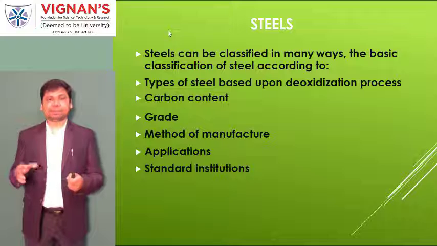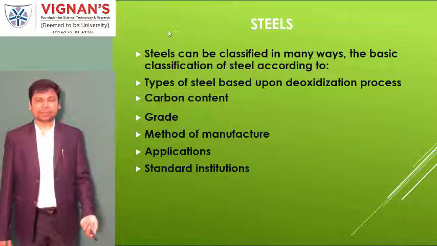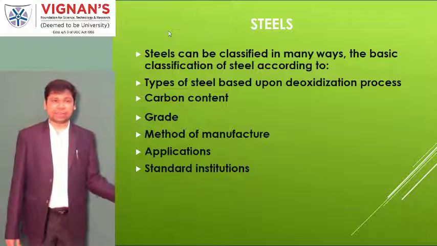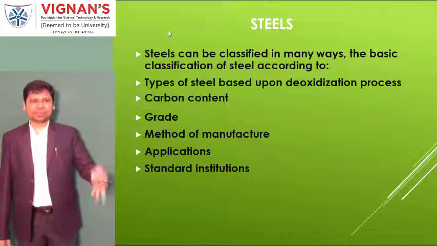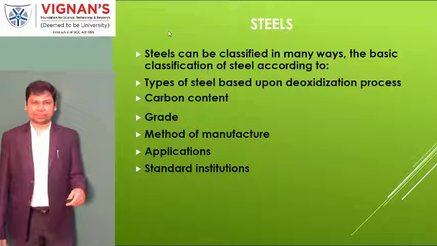Steels are also categorized based on carbon content, low, medium, high, on grades, manufacturing methods, application, and standard institutions. A lot of varieties are there. These are the major differentiators of steel classification.